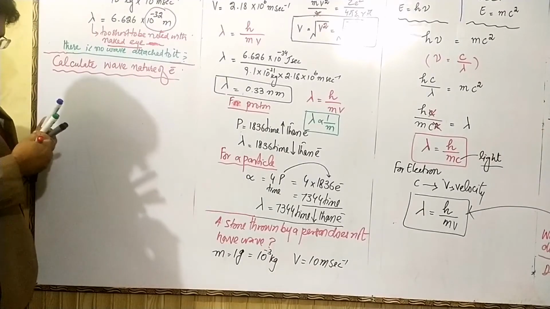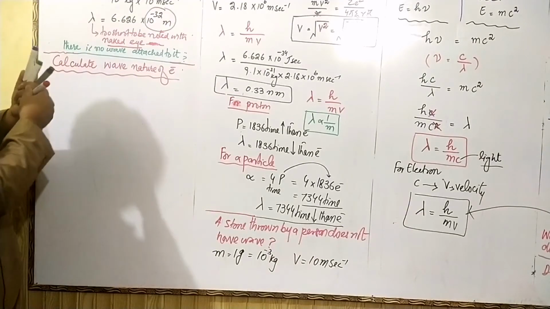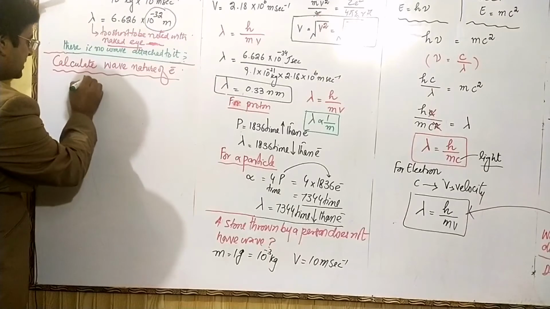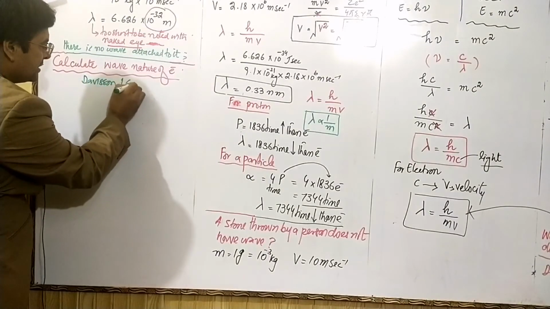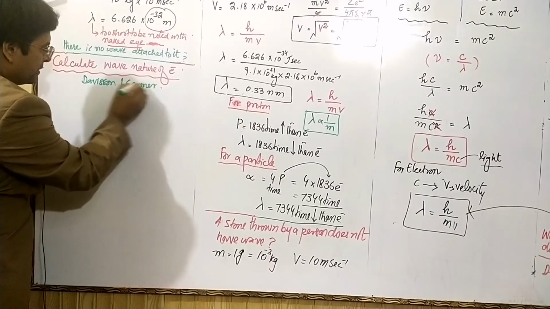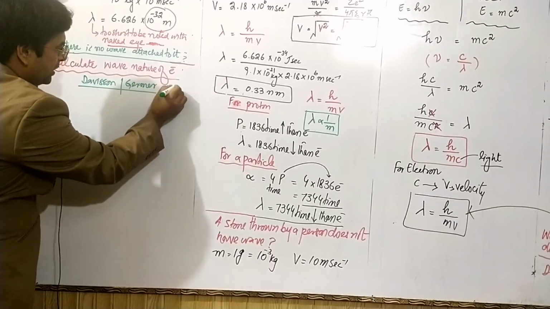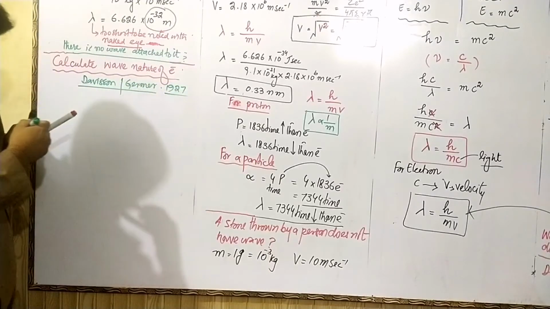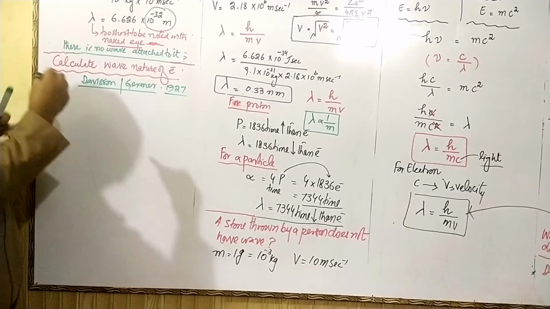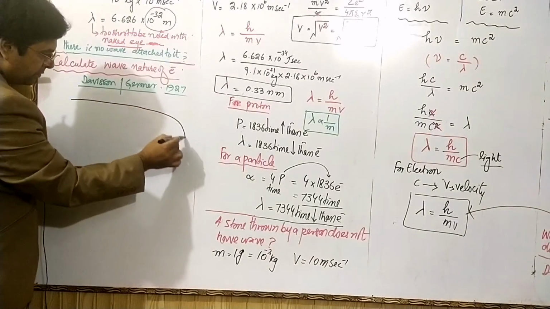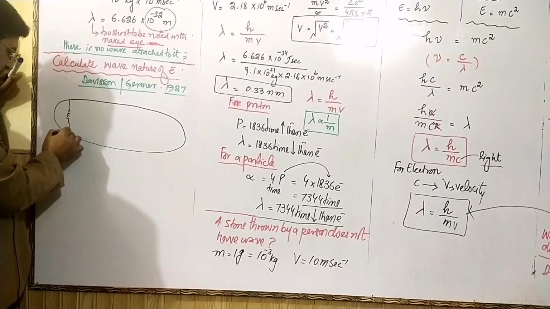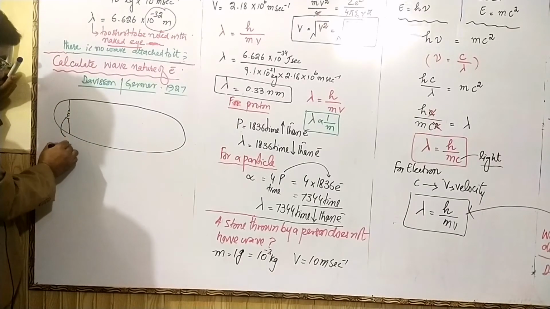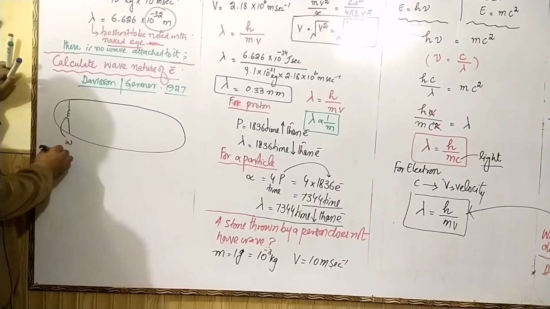Wave nature of electron. This work was done by two scientists. The first one is Davisson and the second was Germer, in 1927. They produced cathode rays by heating this tungsten filament.